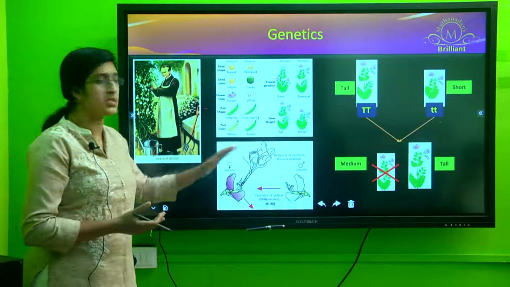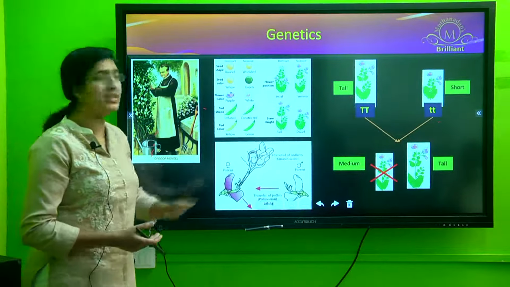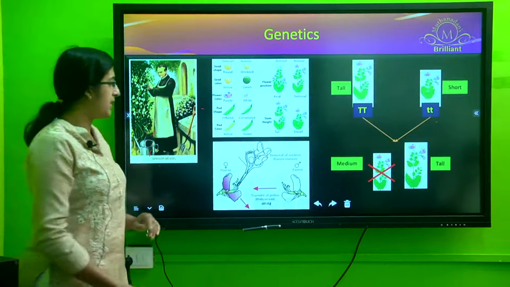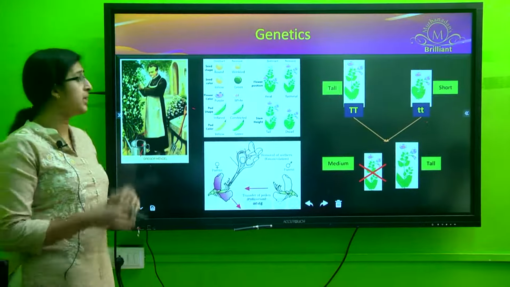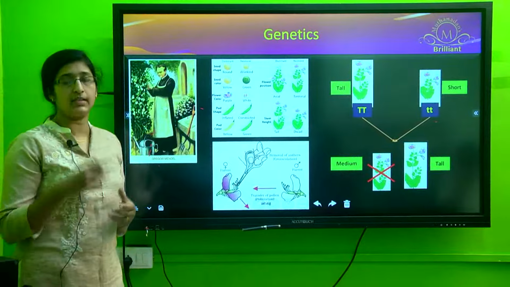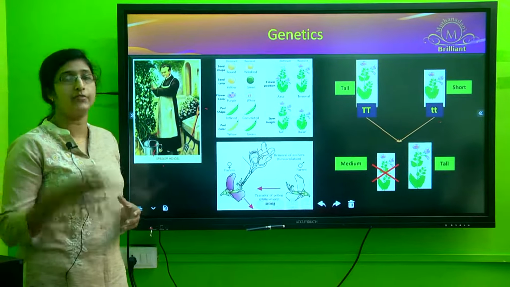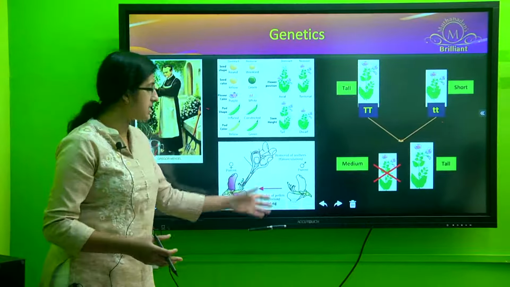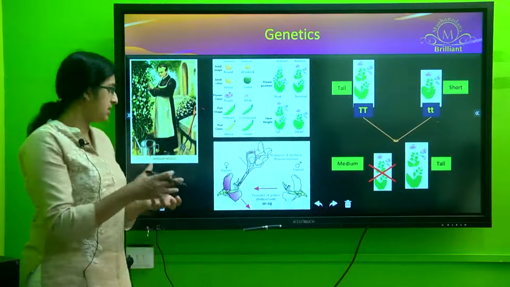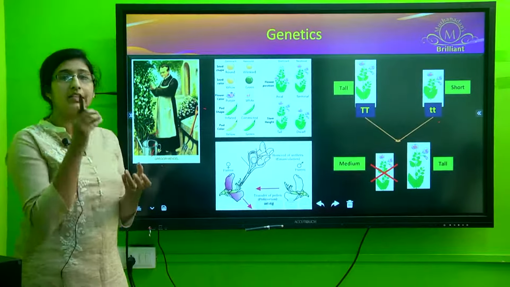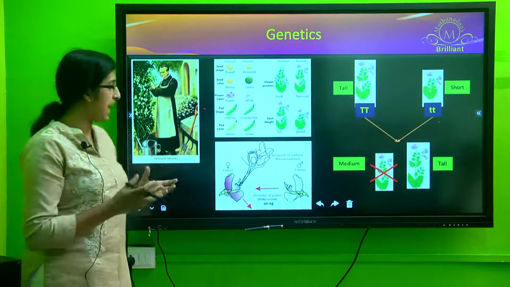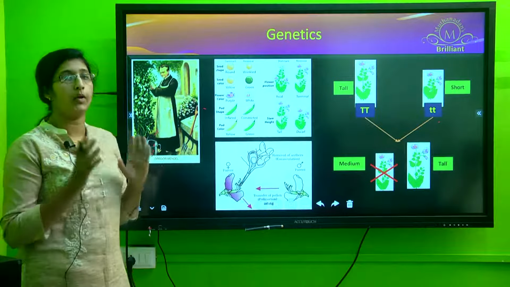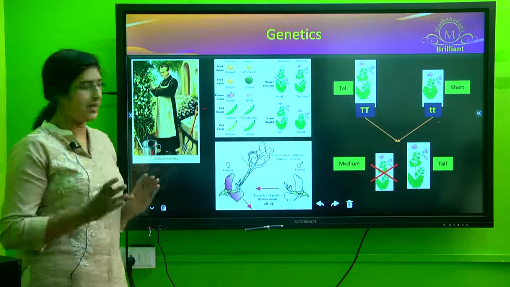So, to prevent the process of self-pollination, he removed the anthers from the flower. And that process is what you call emasculation. And to make sure that the stigma of the flower was not pollinated from any other flower, he bagged it, he covered the stigma after the desired pollens were left for fertilization. So he bagged it to make sure that it was not pollinated from any other flower.